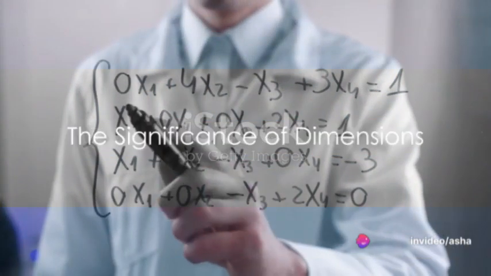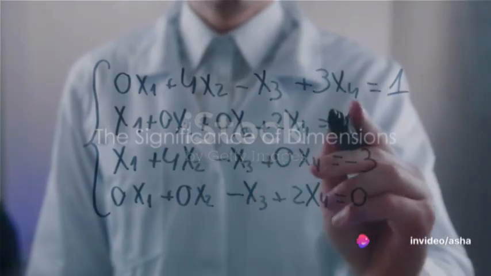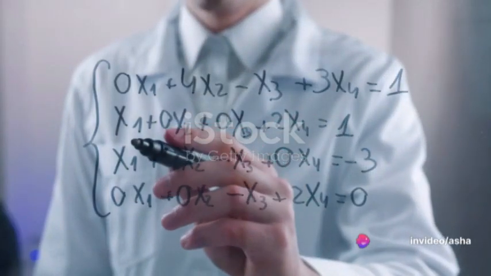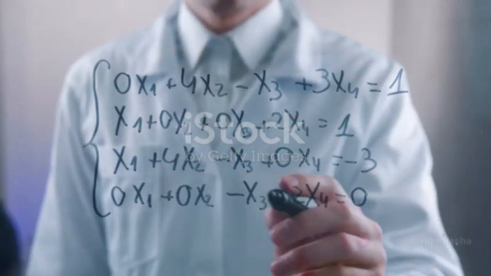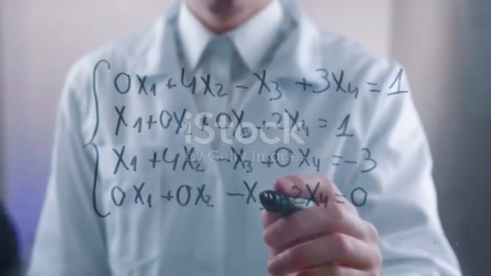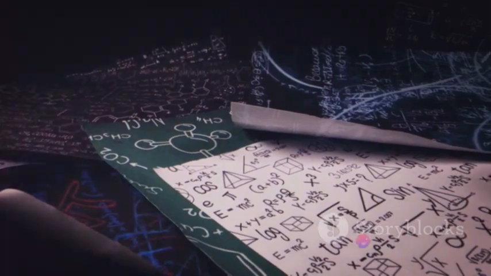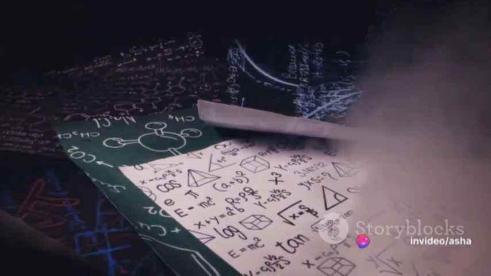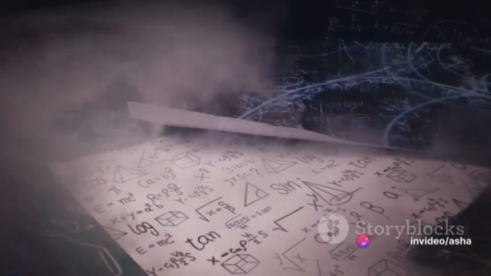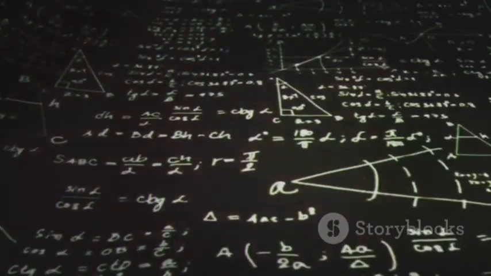Now, to summarize, dimensions are the units used to define the nature of physical quantities. They help us understand the universe and the rules it operates under. Dimensional analysis, on the other hand, is a tool that checks the validity of these rules, ensuring that our mathematical and physical equations make sense.